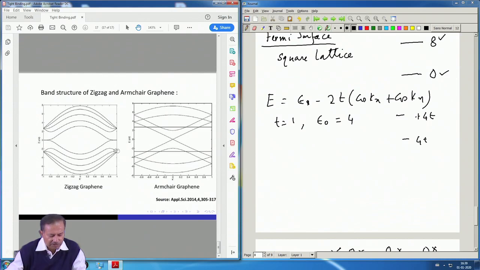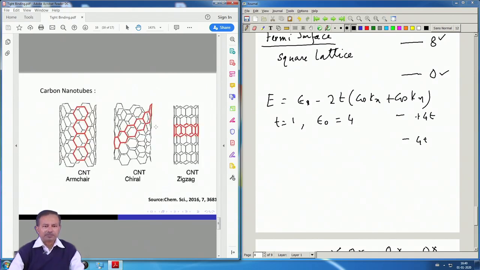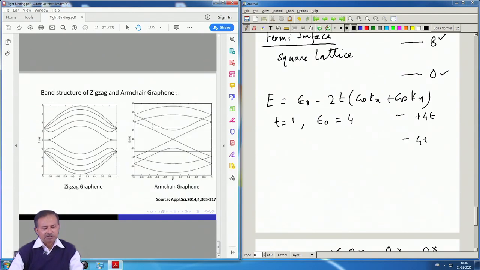The band structure of these two are interesting. You look at the armchair nanotube, this has this point, whereas in the zigzag nanotube you have the gapless regions here and here. The band structure is completely different. That is interesting, because it is the same structure just folded two different ways, and the band structure becomes completely different. I will not belabor much on this, but this is just an illustration of how different things can be by just changing the geometry a little bit.